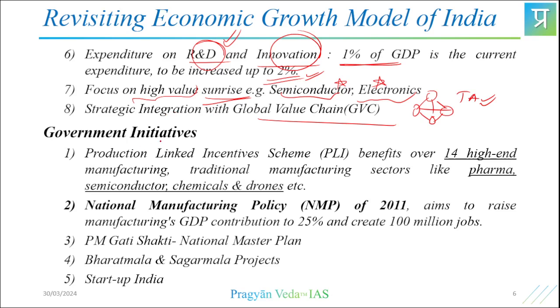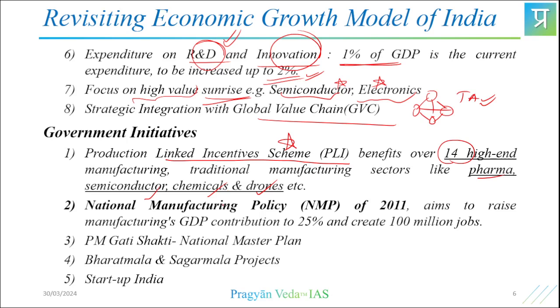Now, what are the already existing government's initiatives to achieve that required growth? So, production-linked incentive scheme, which has gained a lot of applause in the Indian context, especially catering to 14 high-end traditional manufacturing sectors, like we have pharma, semiconductors, chemicals, drones. So all this has been taken sector wise, and great efforts have been carried out in this direction.